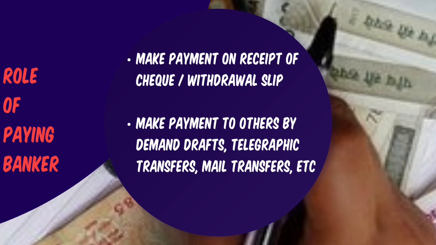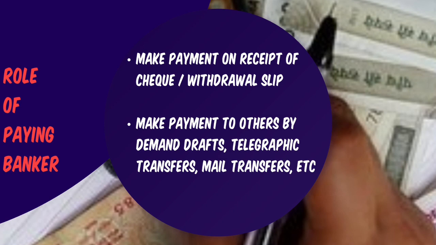The bank can also write the words "funds insufficient" when there are insufficient funds in the drawer's account. R/D stands for refer to drawer. This could be for any reason that the banker is asking the holder of the check to approach the drawer. It could also be for insufficient funds.